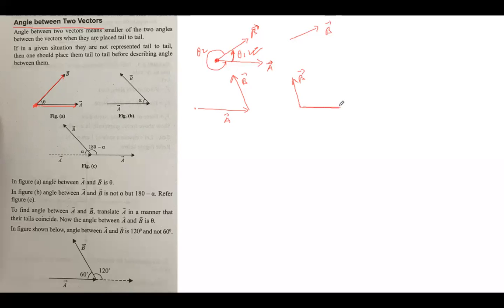We shift the vector A in such a way that their tails meet at a point, and this common point is now the common vertex of these two vectors. Then the angle measured in the anti-clockwise direction, the smaller of the two angles. There is one angle this and the other angle is this. The smaller of these two is this, so this is the angle between vector A and B.